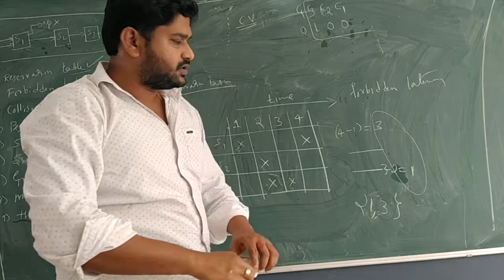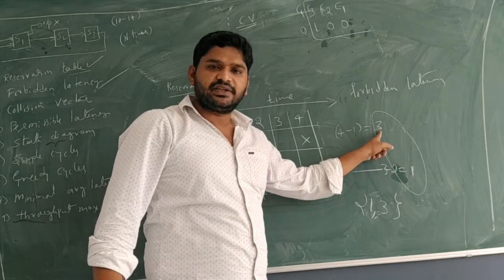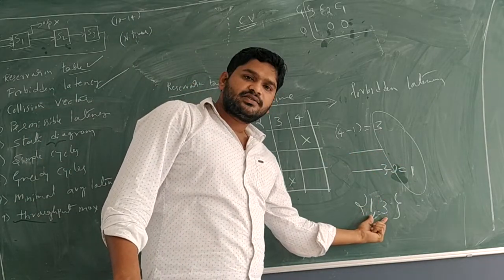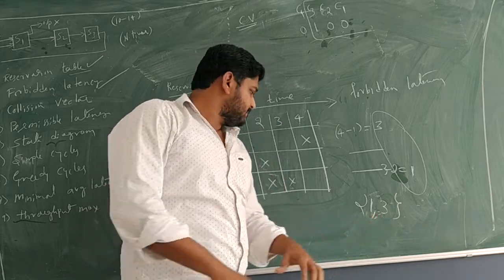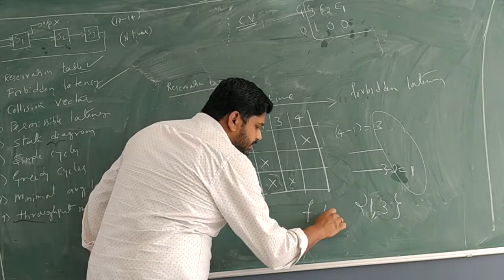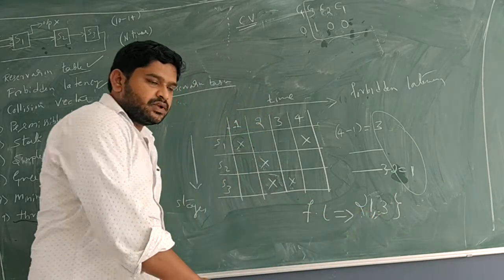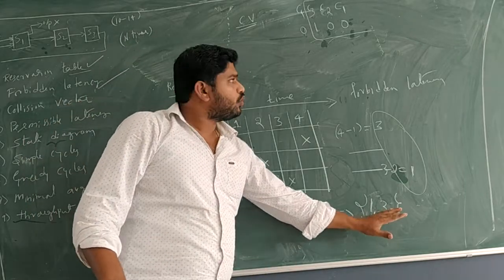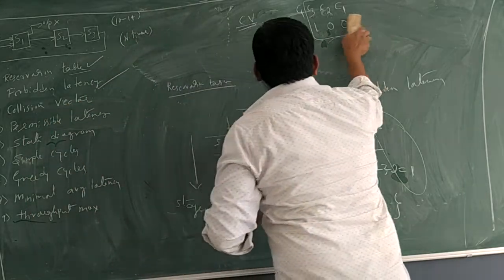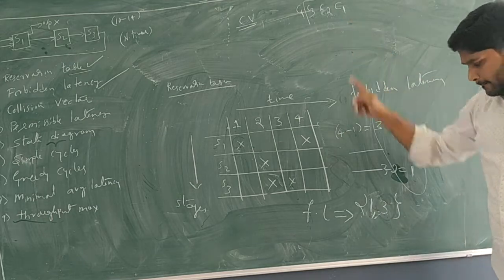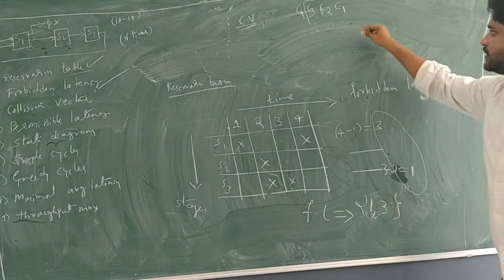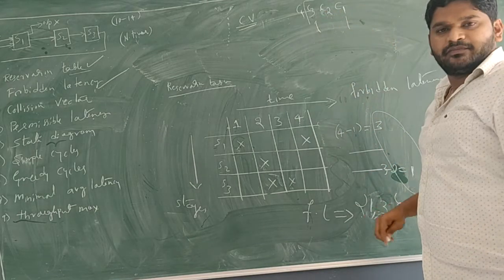All set means what? There is a 1, there is a 3. Include them in the set called the forbidden latency. Here I write the forbidden latency set: 1 and 3. So who all will become 1? See here, C1 and C3.